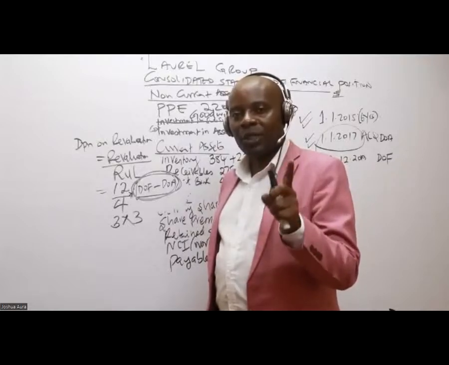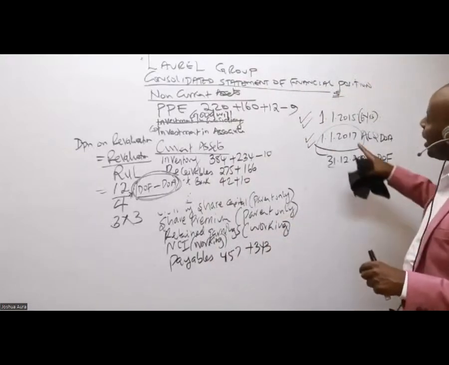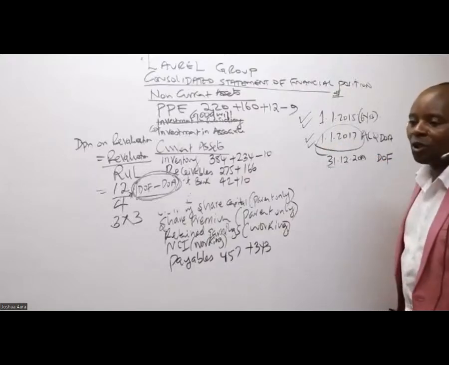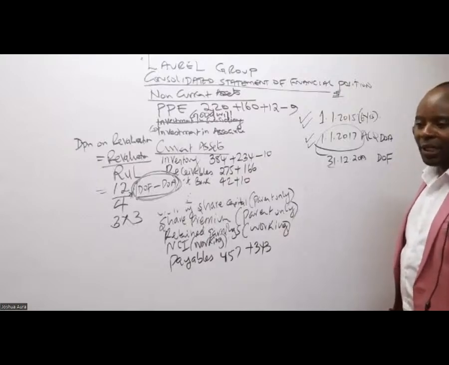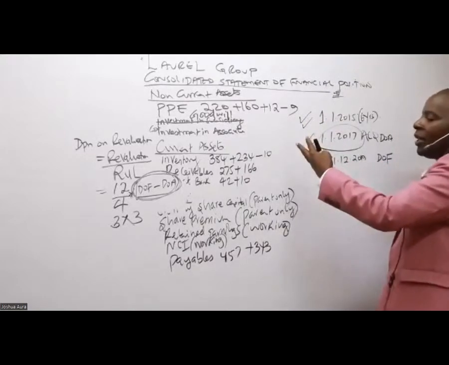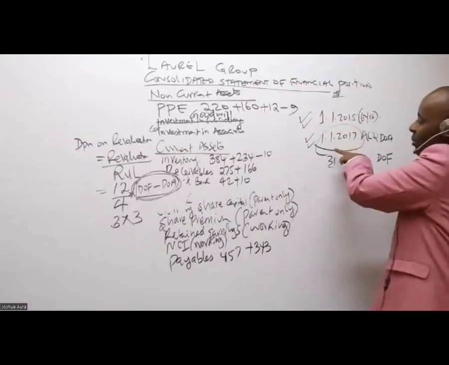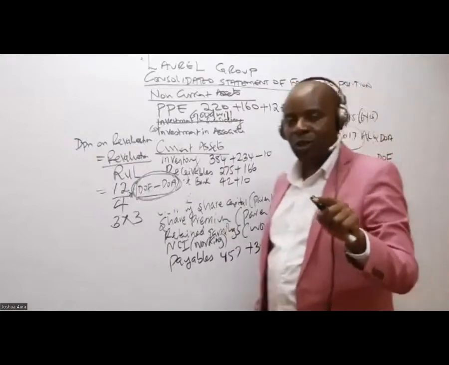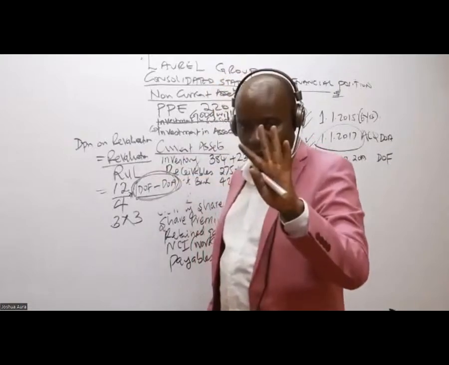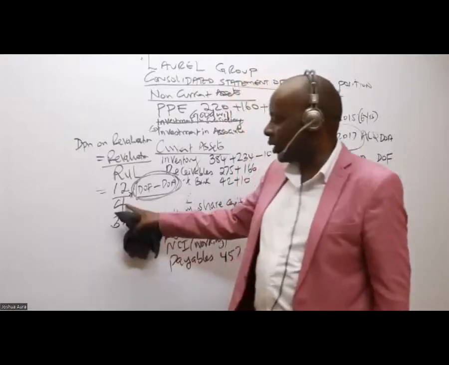When we talk of remaining useful life, this asset, when we bought it, it had 6 years. And we did the revaluation on 1st January 2017, when we were doing the acquisition of the subsidiary. So between here and here, how many years do we have? We have the whole of 2015, the whole of 2016. Don't count 2017 because it's the beginning. So by the time we are doing revaluation, already 2 years have lapsed. So the remaining useful life will be 4 years, because it is 2 gone out of the 6. That's how I got 12 over 4.